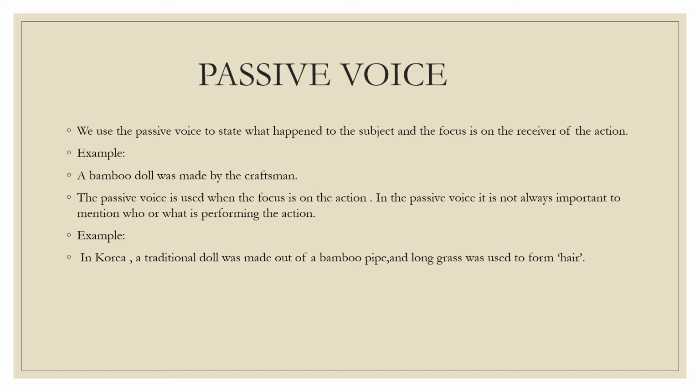Now another example. In Korea, a traditional doll was made out of a bamboo pipe and long grass was used to form hair. Now here we are talking about the Korean doll, what it was made of. A bamboo pipe and long grass was used for hair, and so the focus is on the traditional doll. It is not important who made this doll.